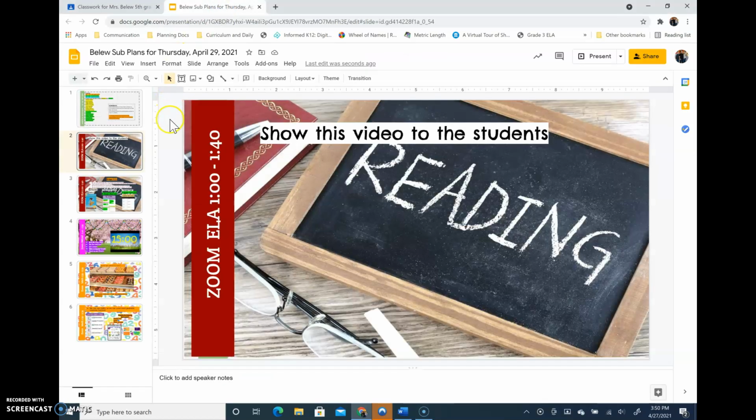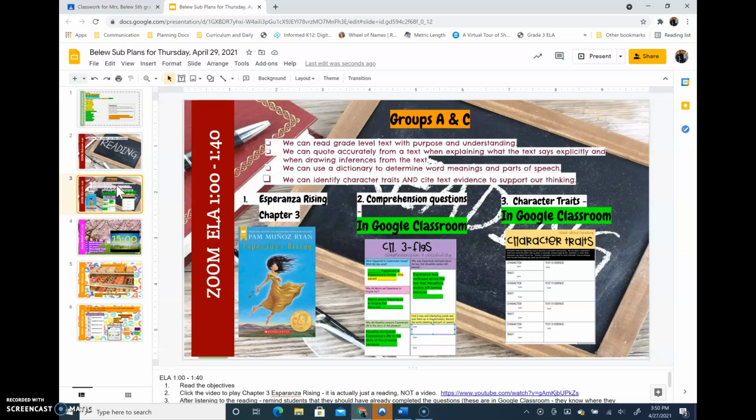Fifth graders, today we will be reading Chapter 3 in Esperanza Rising. You should have already listened to it or read it. We will complete our comprehension questions and we will complete our character traits chart. So the objectives are: we can read grade level text with purpose and understanding.